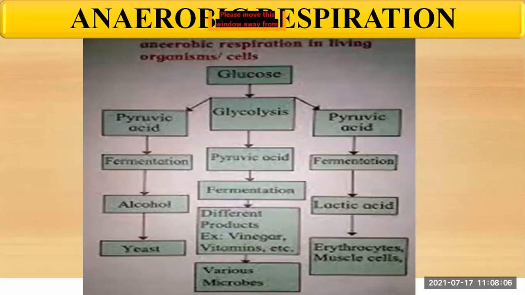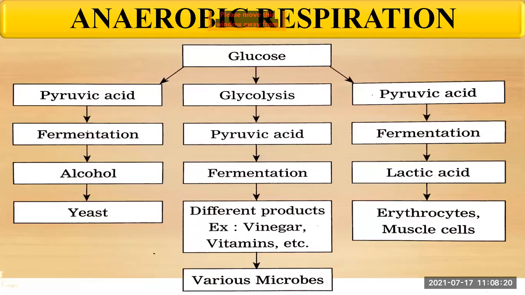Okay. The pyruvic acid produced through glycolysis is converted into other organic acids or alcohol with the help of some enzymes in this process. What? The pyruvic acid, which is produced through glycolysis, is converted into other organic acids or alcohol.